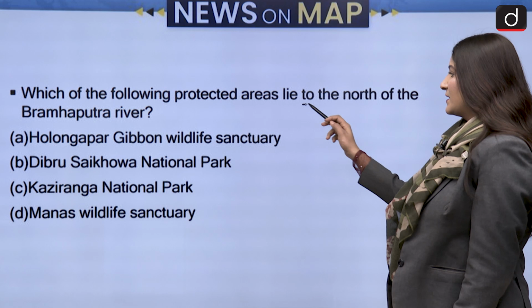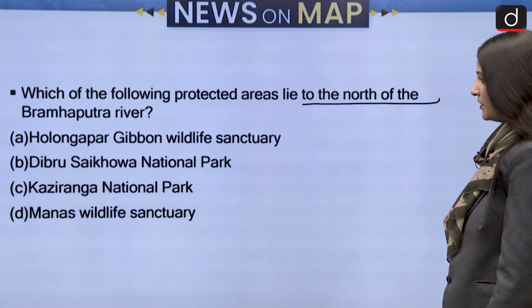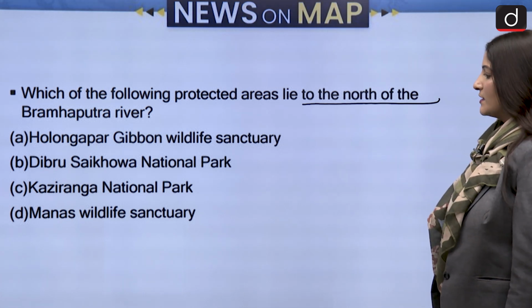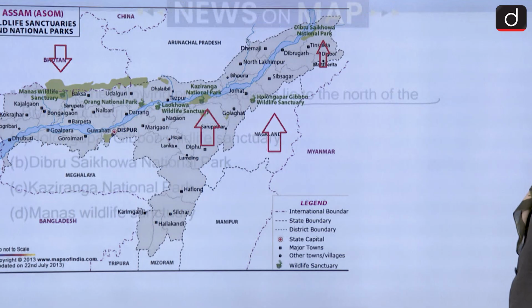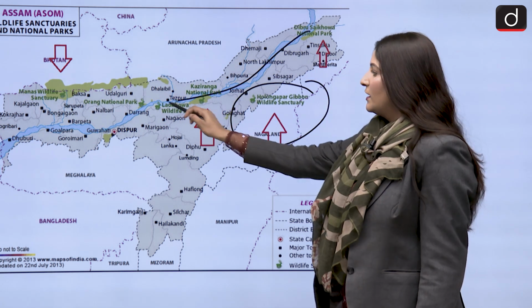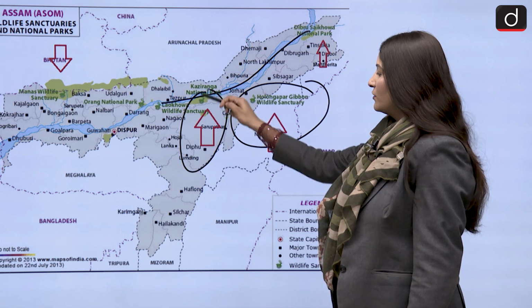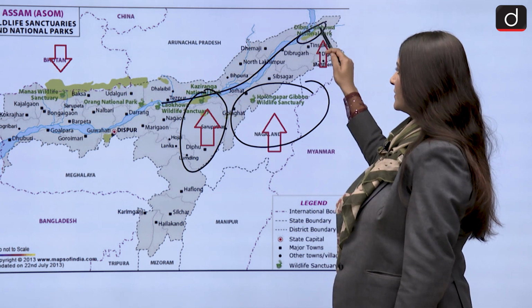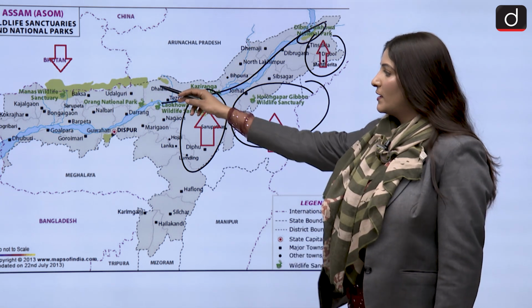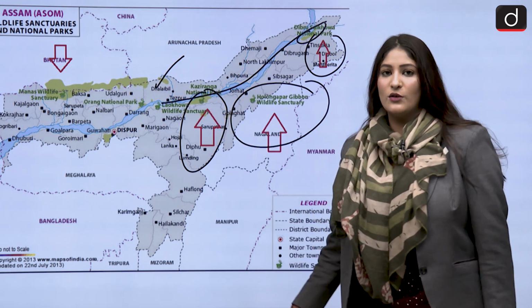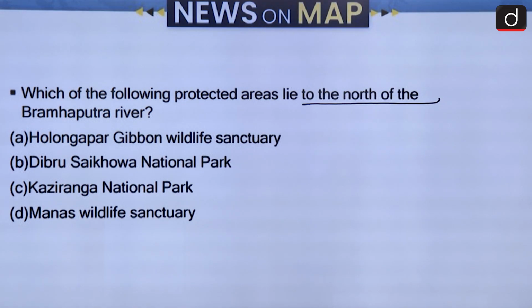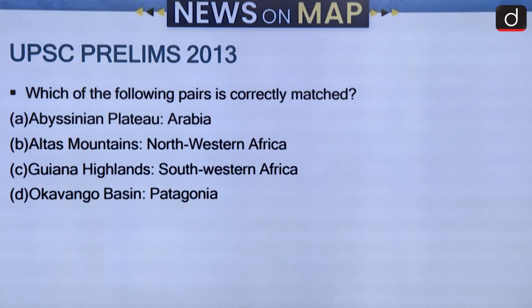Which of the following protected areas lie to the north of the Brahmaputra river? Hollongapar Gibbon Wildlife Sanctuary, Dibru-Saikhowa National Park, Kaziranga and Manas. So lie to the north, right? Here is Hollongapar Gibbon Wildlife Sanctuary. This is the river Brahmaputra. Kaziranga is lying to the south of it, as well as Dibru-Saikhowa. If we compare all the options, only Manas Wildlife Sanctuary is lying to the north of the Brahmaputra river. So option D is the correct answer.